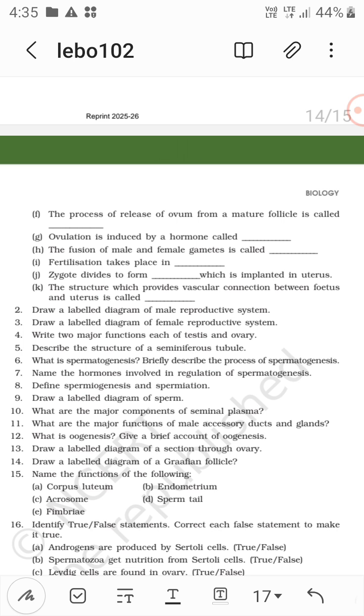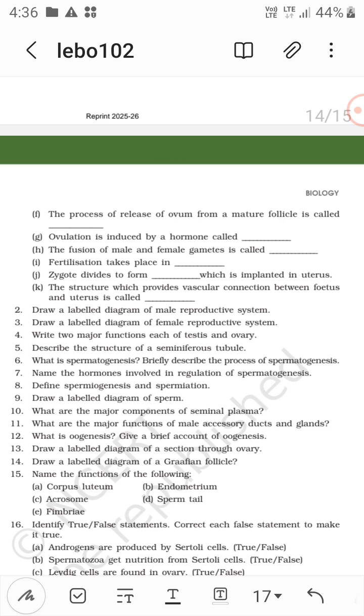Ovulation is induced by a hormone called, which hormone induces the ovulation, right? I think estrogen. Ovulation is induced by a hormone called estrogen, right? The fusion of male and female gametes is called fertilization. Fertilization takes place in the ampulla region, right? The zygote undergoes mitotic division, forming a blastocyst which gets implanted in the uterus.